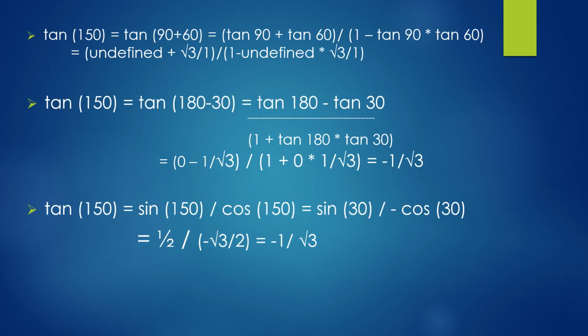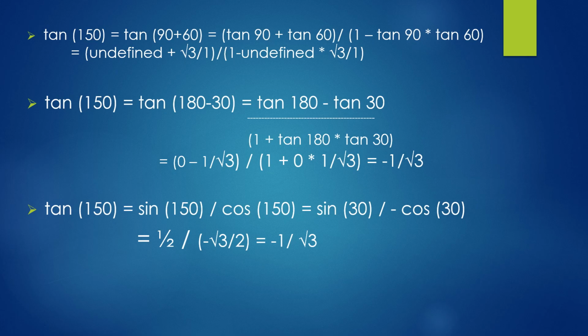Now let's look at the formula for tan. My goodness, this is really difficult. Are we going to memorize all of this? No. Look at tan 150. If I try to write it as tan of 90 plus 60 and use the formula tan A plus tan B upon 1 minus tan A tan B, tan 90, as we have seen before, is undefined. We can't solve it like this. Undefined plus root 3 by 1 divided by 1 minus undefined into root 3 by 1.